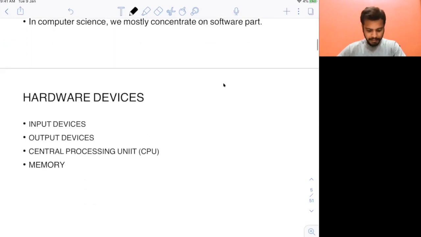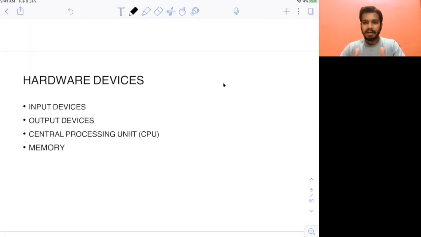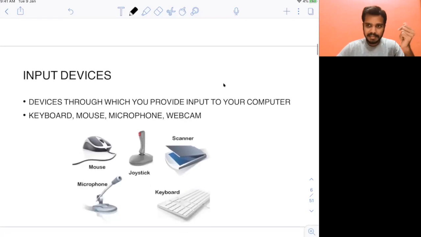So moving on to the next, okay. First, of course, I have given examples of hardware devices. You have different segments of hardware devices, different types of hardware devices, right? You have input devices, output devices, the CPU, the central processing unit, and then you have memory. All of these are your hardware devices, but they are different segments of it. So let me explain all of these segments separately.